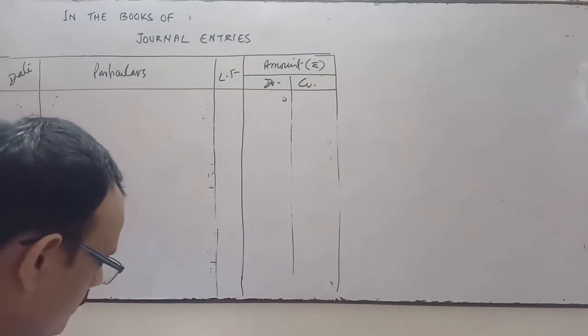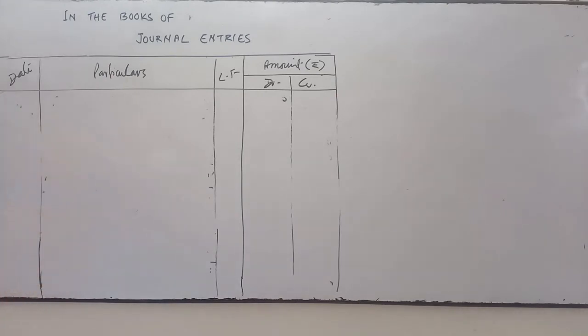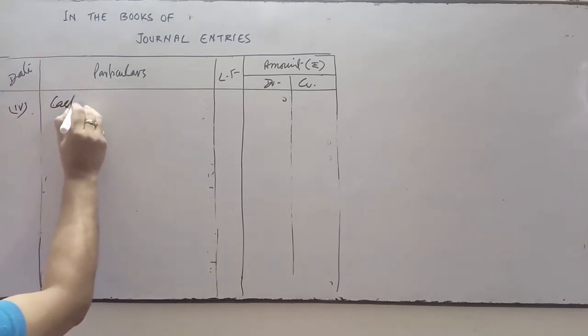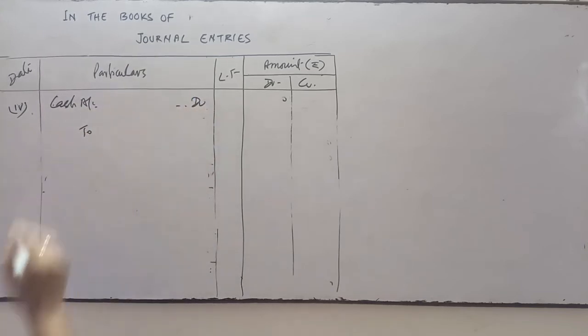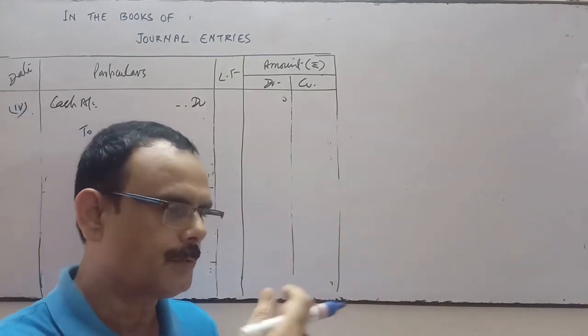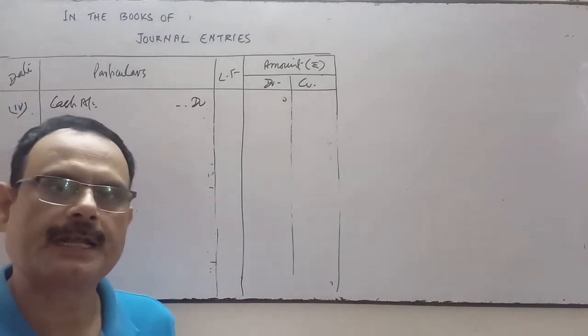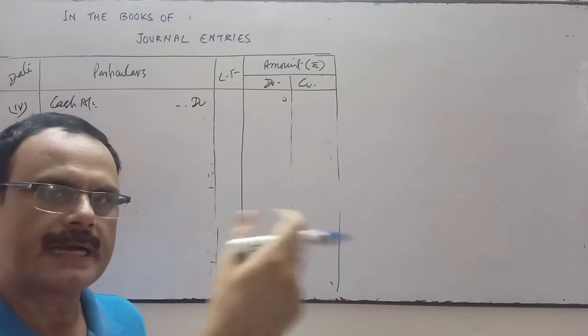Next is received cash from debtors written off as bad debts last year. Received cash, this is transaction number 4. Received cash, so cash account debit, cash comes in the business. For what have we received cash? Cash received from debtors written off as bad debts last year. Last year, one of the debtors has not paid the amount, and we considered that this amount will not be realized. So that amount was transferred to bad debts account.